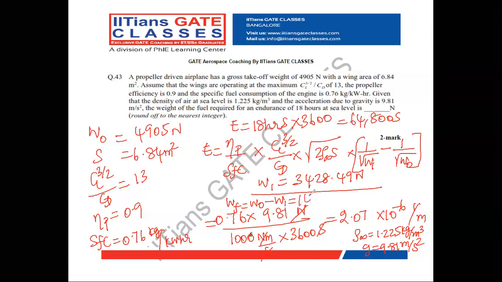That is equal to 1476.51 Newton. The answer to round up to nearest integer. So it is 1477 Newton.